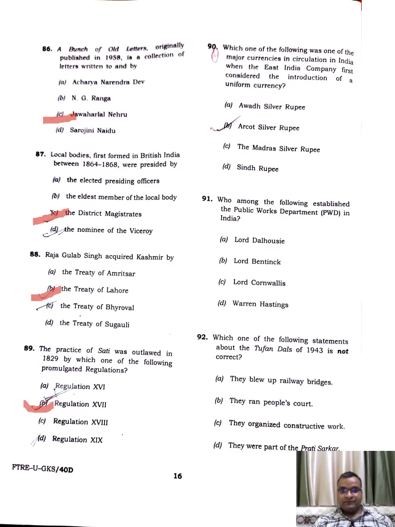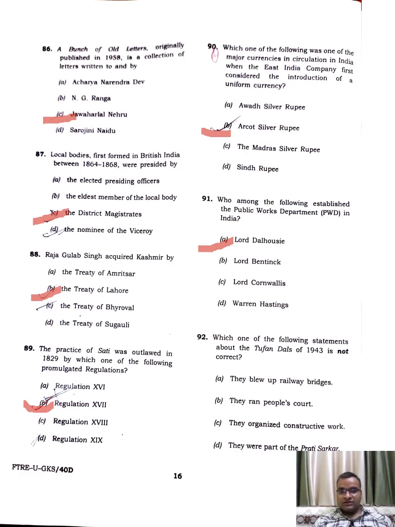Regulation 17. Which one of the following was one of the major currencies in circulation in India when the East India Company first considered the introduction of a uniform currency? Arcot silver rupee. Who among the following established the Public Works Department? Okay, it was established by Lord Dalhousie.